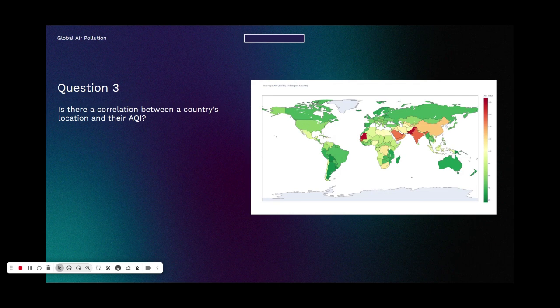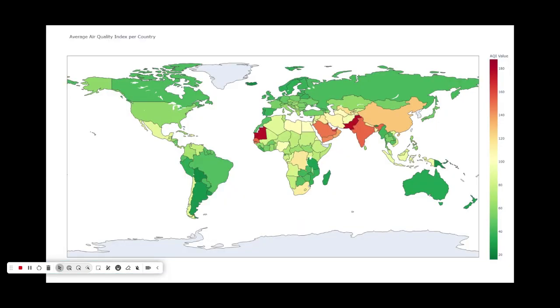visualization and analysis. But from this map, we can still see that countries with higher AQIs do tend to be near one another. However, any conclusions I can make, like what causes this, are not as close. So there is a correlation, but what causes this, I can't say. Here's a better look at the map.